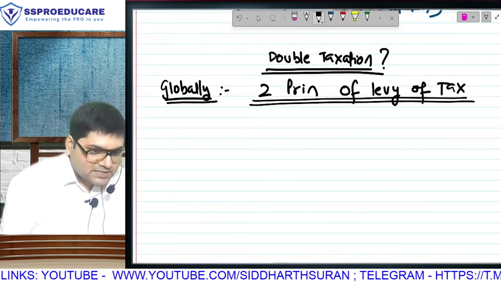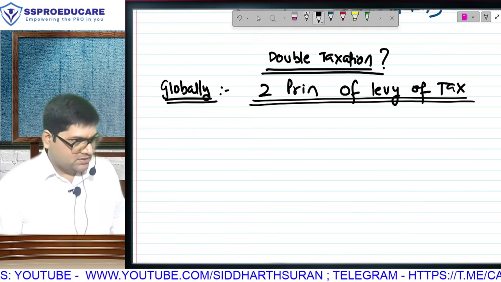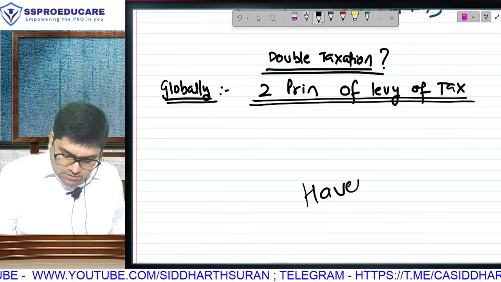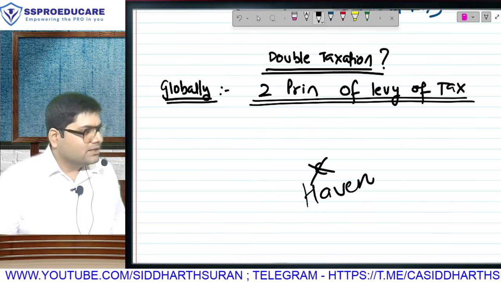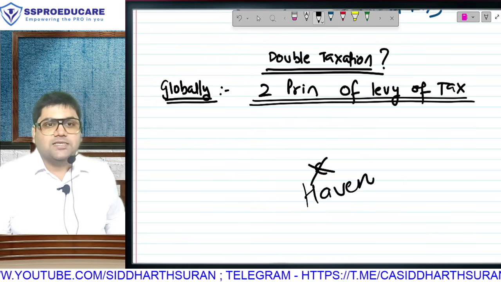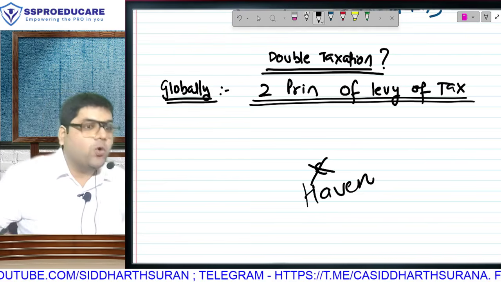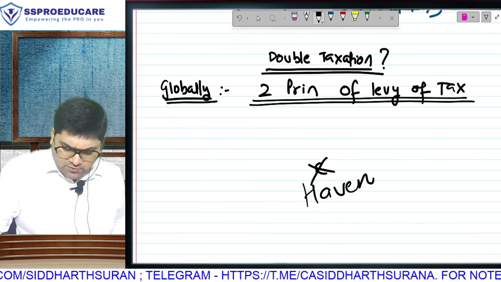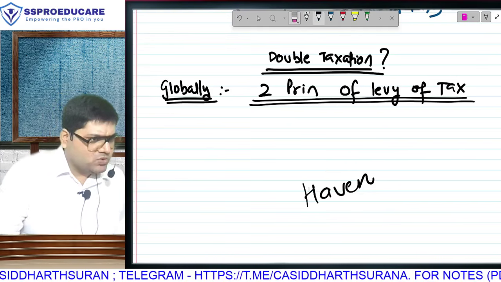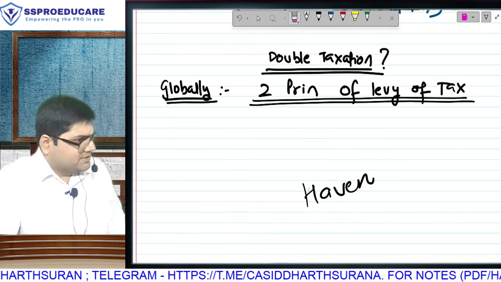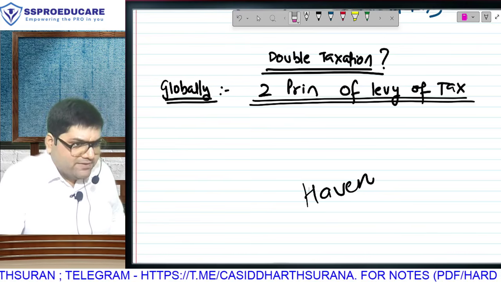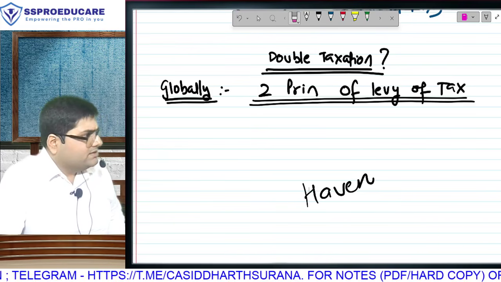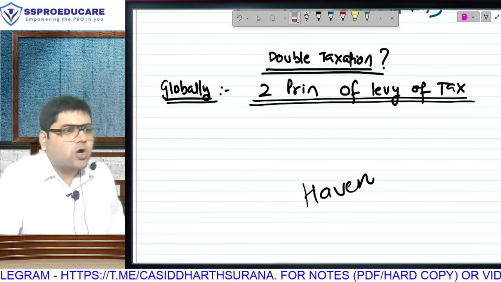There are a lot of countries in the world which have no income tax only. They are known as tax haven countries. Tax haven countries which levy no income tax. UAE, for example, Dubai, I'm sure you are aware, there is no income tax. Recently, they have started levying Dubai VAT, 5% on all consumption-based goods or services. And they have also started corporate income tax.